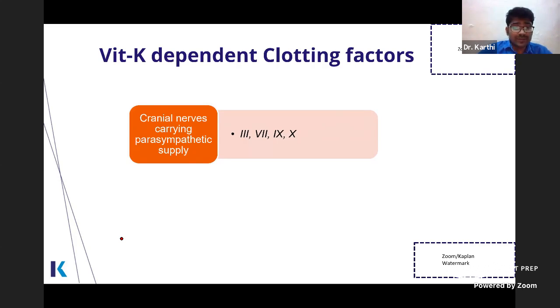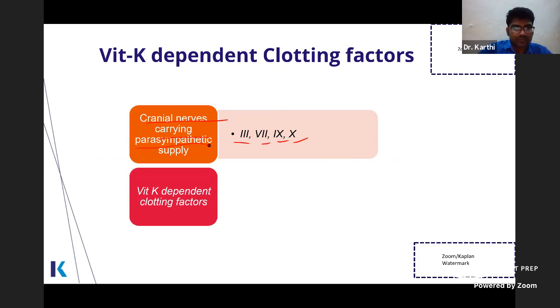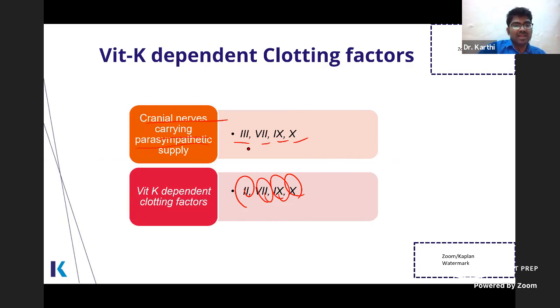In anatomy, you might have studied that the cranial nerves 3, 7, 9, 10 are the cranial nerves carrying the parasympathetic supply. So with this, now you can integrate biochemistry. Vitamin K dependent clotting factors are 2, 7, 9, 10. So cranial nerves carrying parasympathetic supply 3, 7, 9, 10, whereas vitamin K dependent clotting factors are 2, 7, 9, 10.